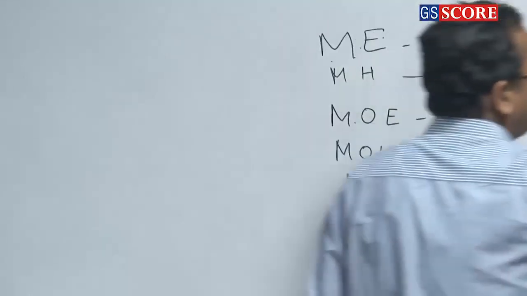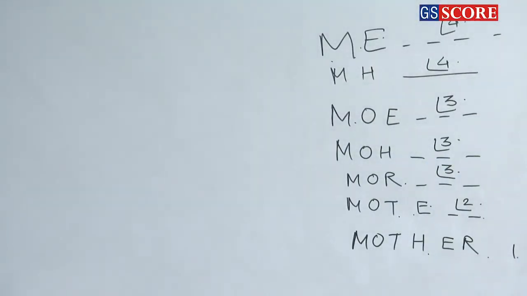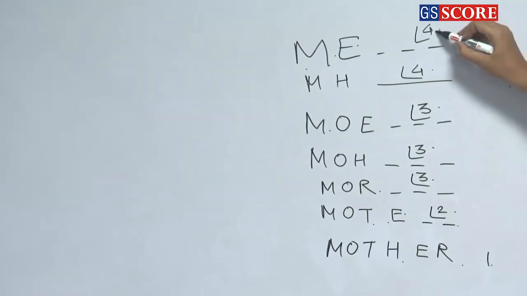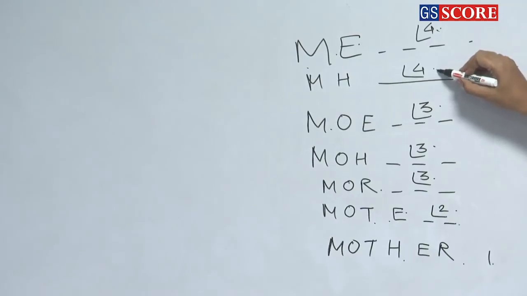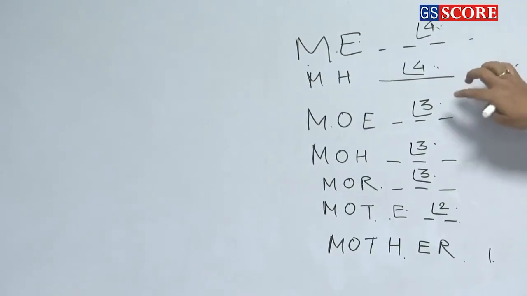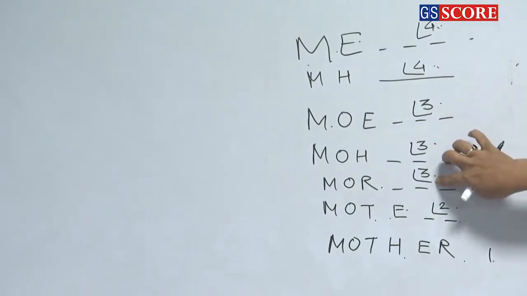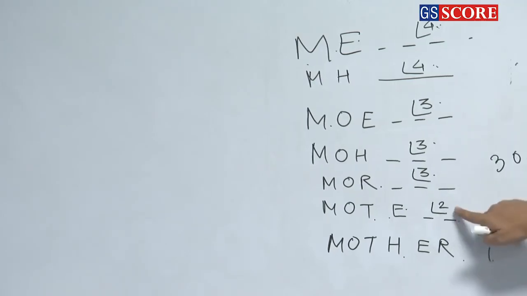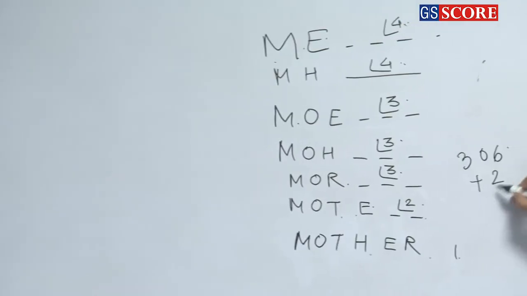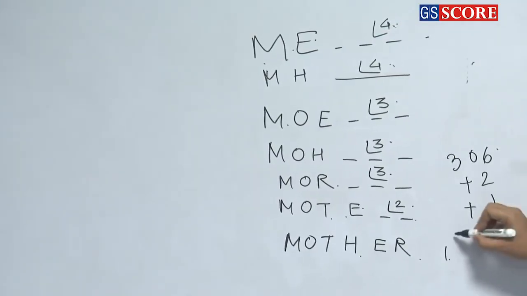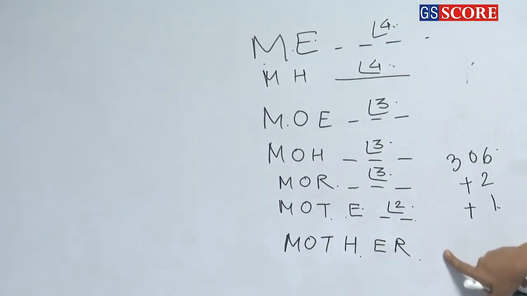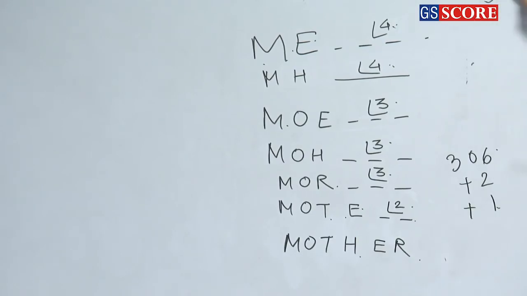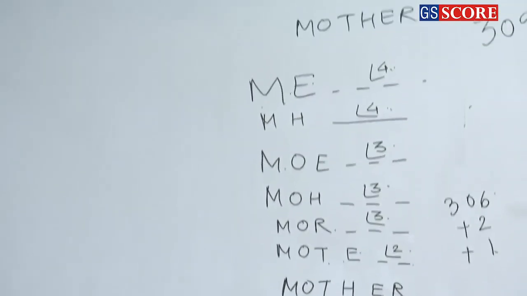So you add this: 120 plus 120 is how much? 240. 240 plus 24, 264 plus 24, 288 plus 6 plus 6 plus 6 is how much? 306 plus 2 plus 1. So the rank of the word MOTHER is how much? 309.